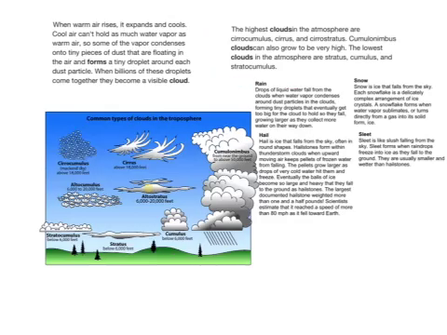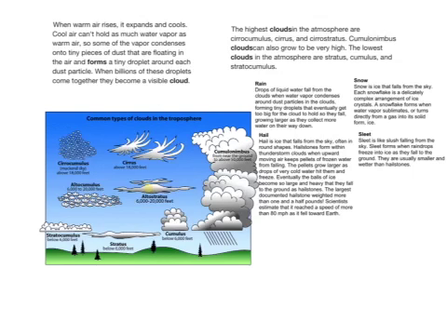When warmer air rises, it expands and cools. Cool air can't hold as much vapor as warm air, so some of the vapor condenses onto tiny pieces of dust floating in the air and forms a tiny droplet around each dust particle. When billions of droplets come together, they become a visible cloud.